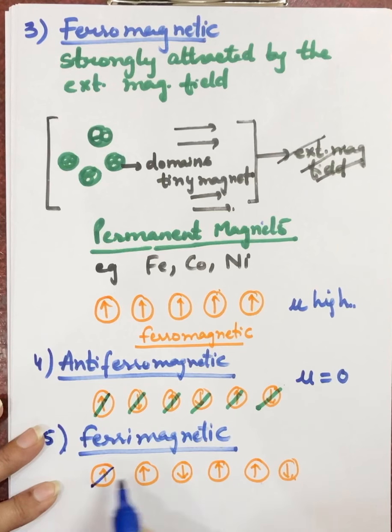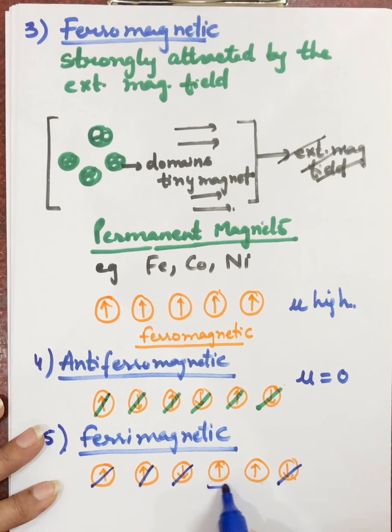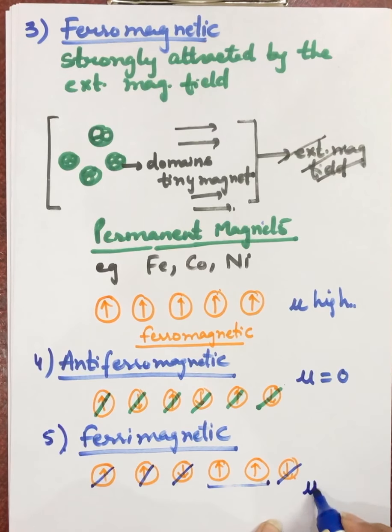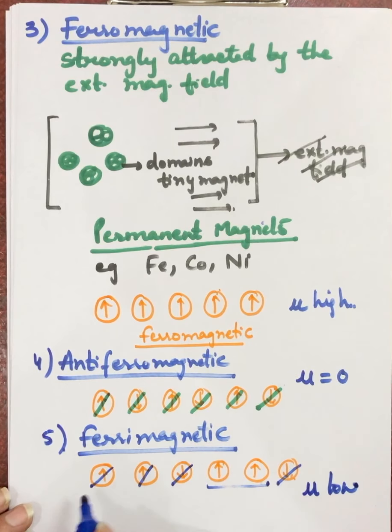This cancels out the magnetic moment of this one, and this cancels out the magnetic moment of that one. Only a few domains are left which are towards one direction, and they are responsible for the net magnetic moment value. So this shows a low magnetic moment value. Though there are a large number of unpaired electrons, some of these cancel out the magnetic moment of each other, and the net result is a very small magnetic moment value.